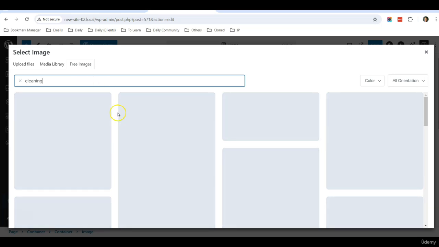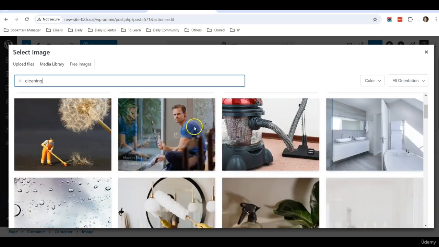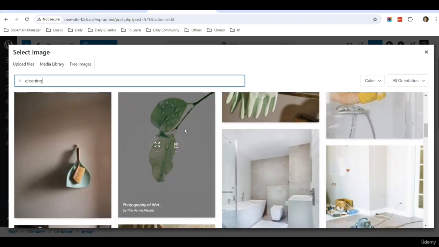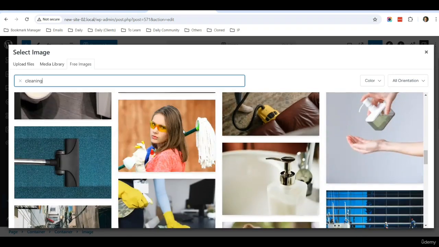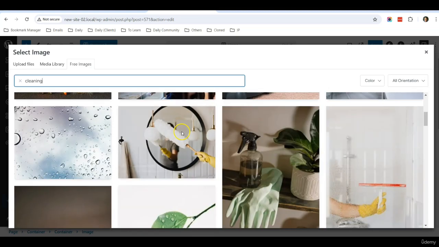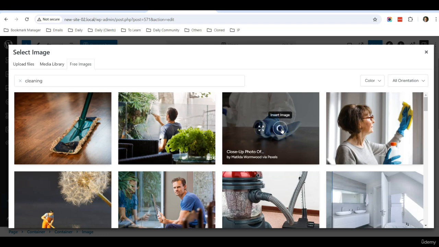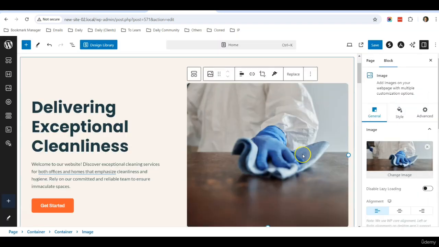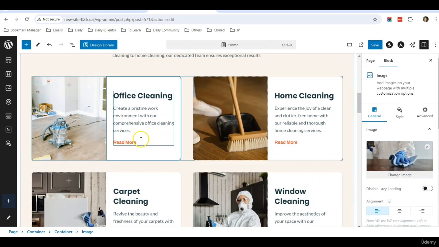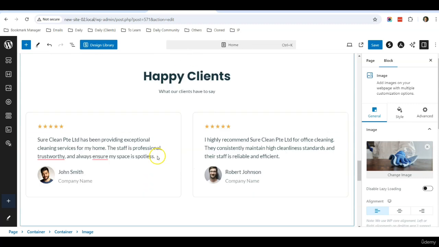Then it will search for images that you can use from a free website. So it's quite a powerful feature. So for example, if let's say I want to use this picture, I just click insert image and the image will be replaced. Okay, so that's how you replace image and change the text in the web page.